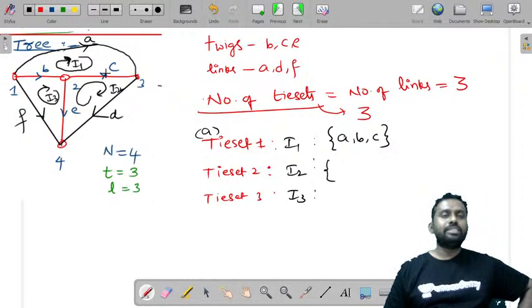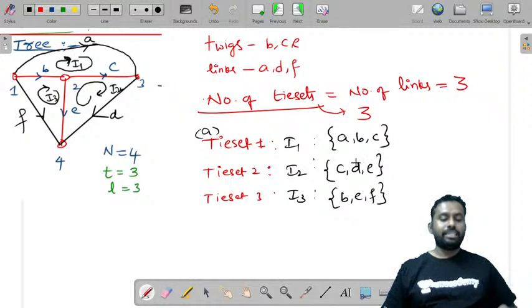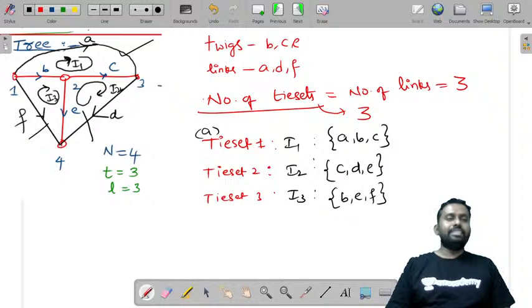C, E, D. C, D, E are the second tie set branches. Third tie set branches: B, E, F. B, E, F are the third tie set branches. Clear? Hope this point is clear for everyone. So this is the first tie set, this is the second tie set, this is the third tie set.